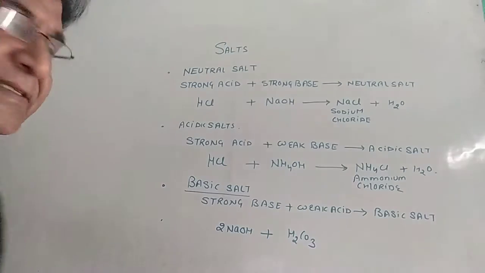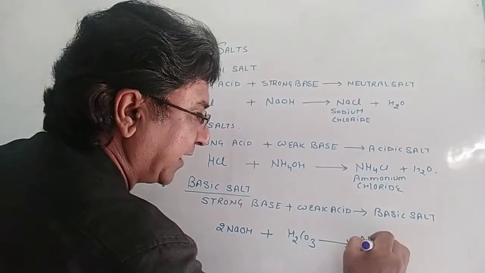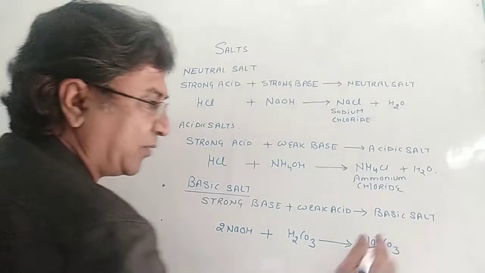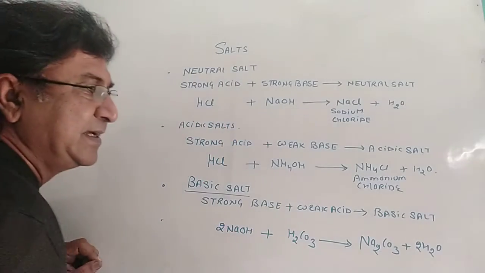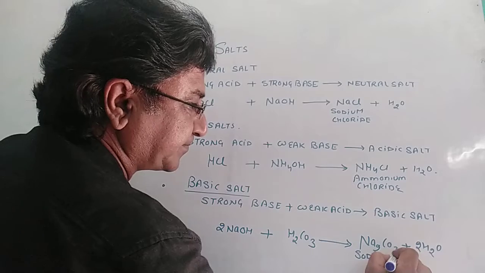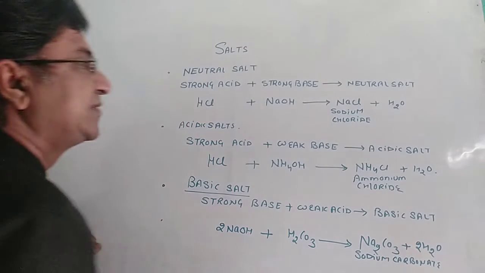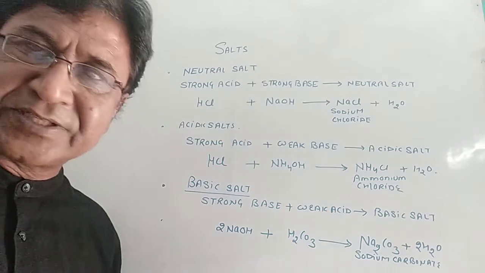They will react to form sodium carbonate salt, which is a basic salt, plus water. So sodium carbonate is a basic salt. Remember that. So these are the three types of salts. Remember their names and the chemical reactions involved.